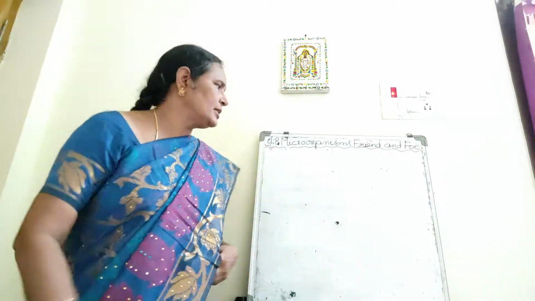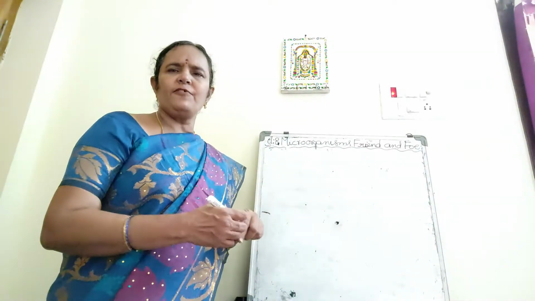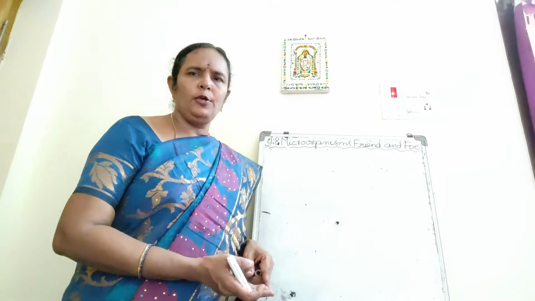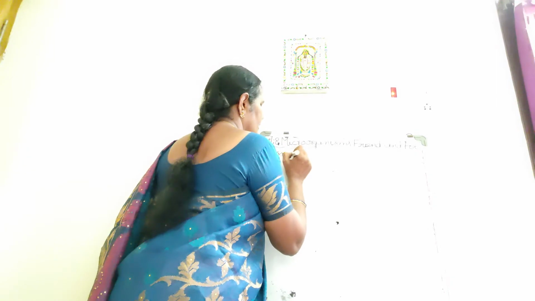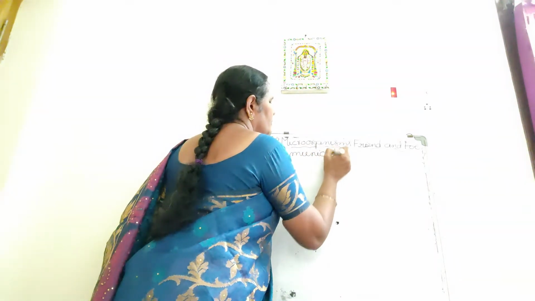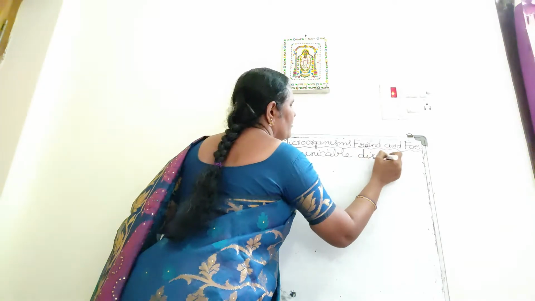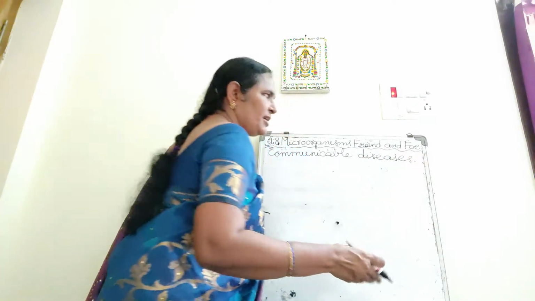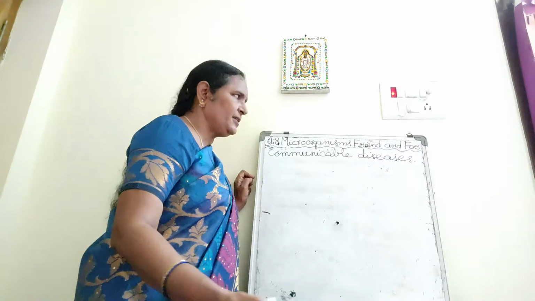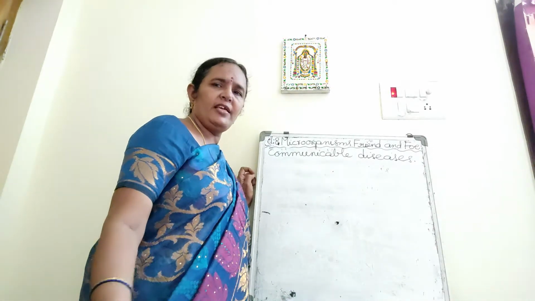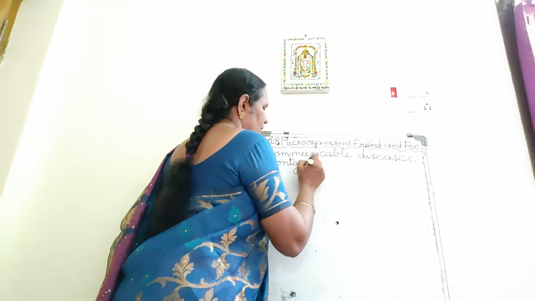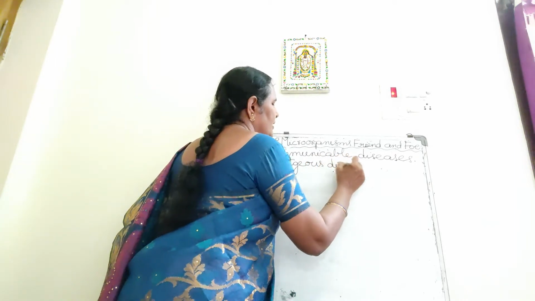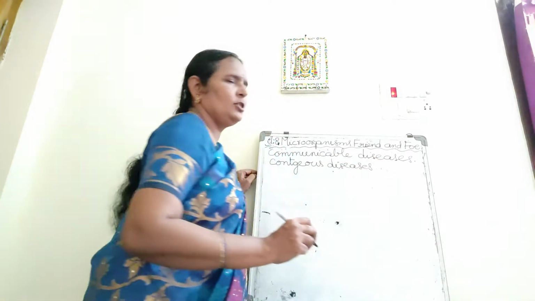I told the disease anthrax is transmitted from cattle to human beings. So the diseases that are transmitted from an animal to human beings or from one person to another person are called communicable diseases. For example, cholera spreads from person to person. Common cold spreads from person to person. Conjunctivitis, eye infection, also spreads very easily. So these are the communicable diseases or contagious diseases. They spread from one person to another person.